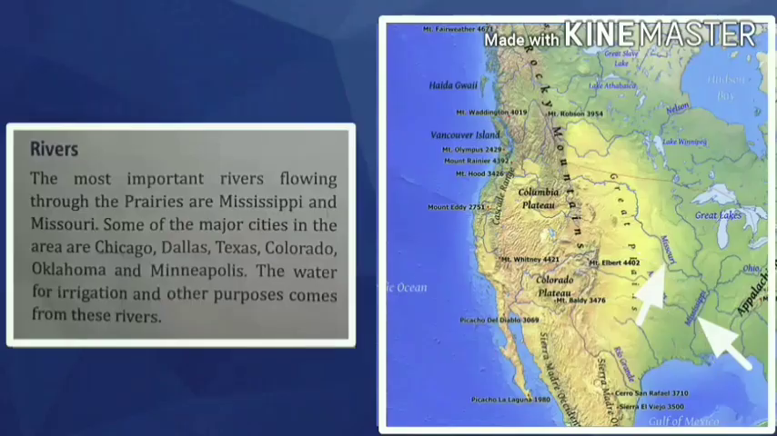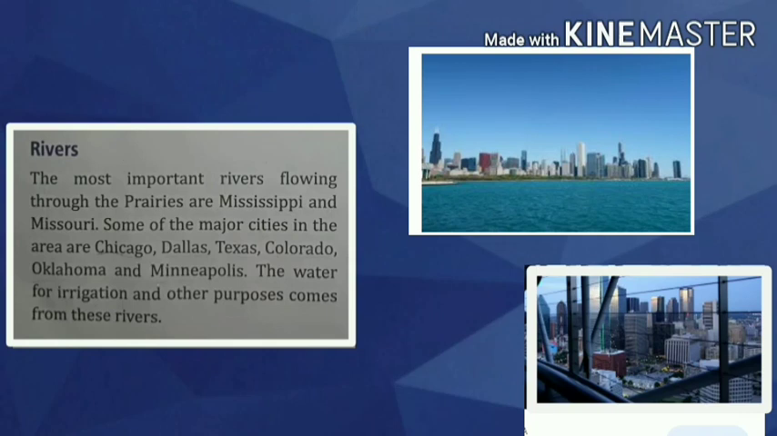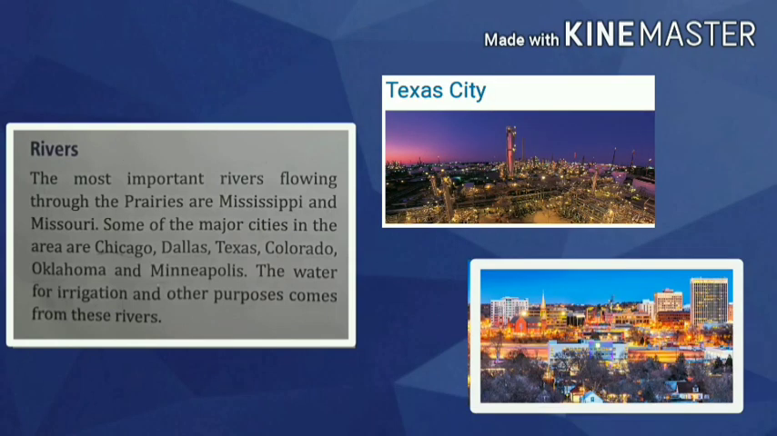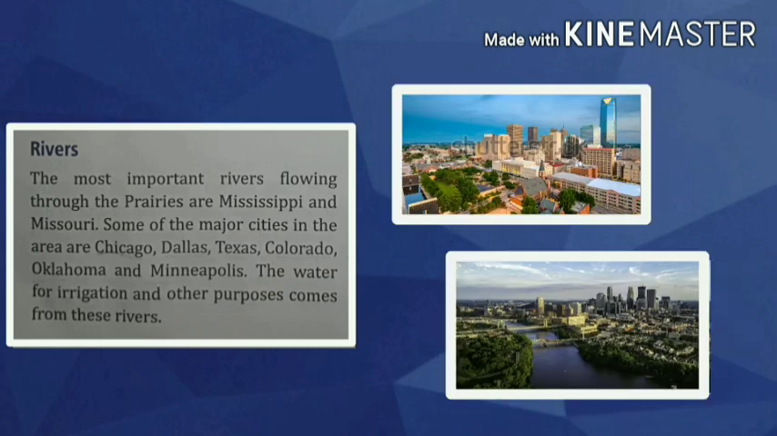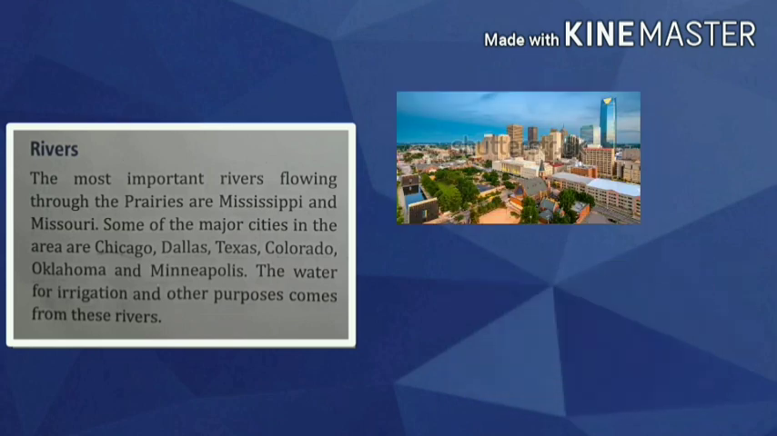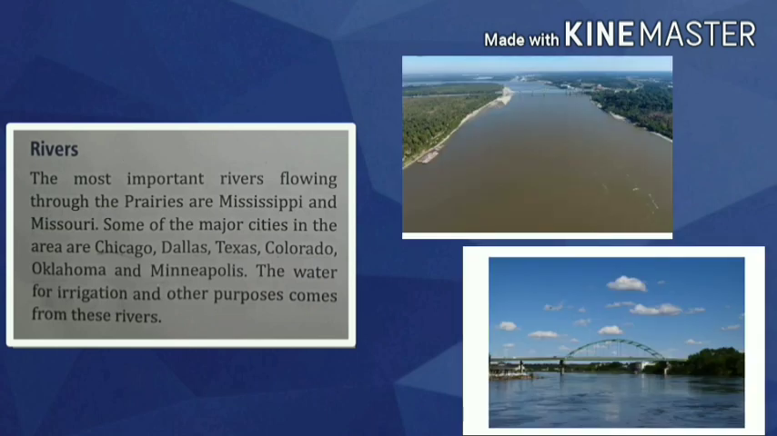So next we will learn regarding the rivers which flow through the prairies. The most important rivers flowing through the prairies are the Mississippi and Missouri. Some of the important cities in the area are Chicago, Dallas, Texas, Colorado, Oklahoma and Minneapolis. The water for irrigation and other purposes comes from these rivers.